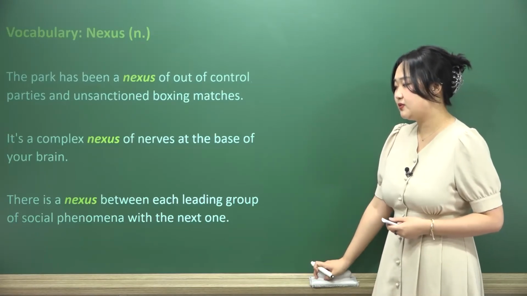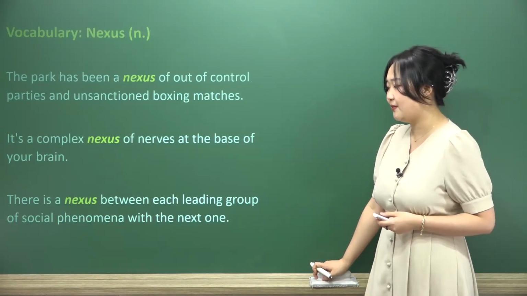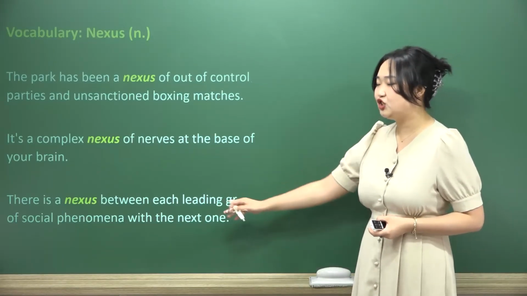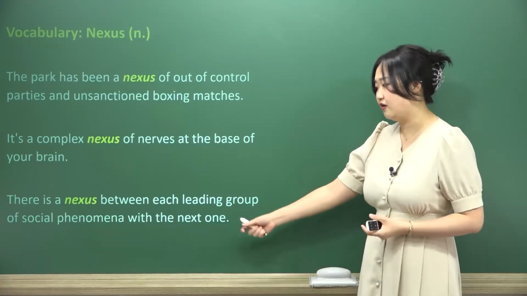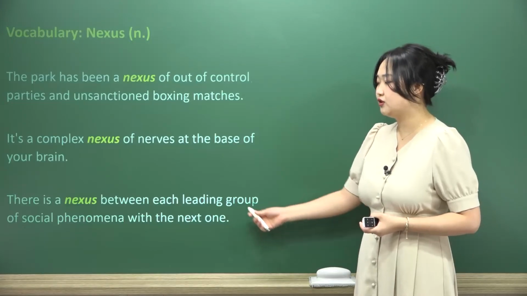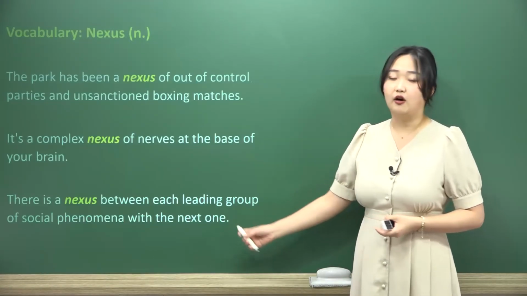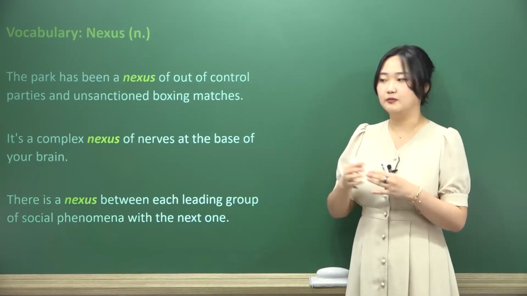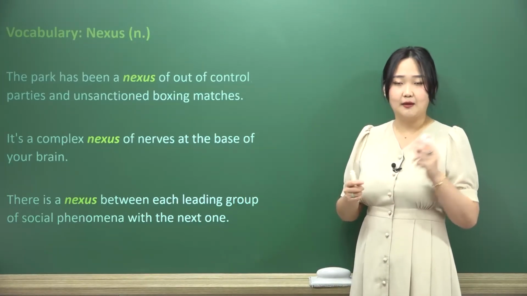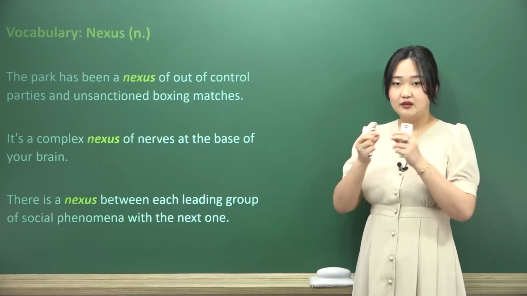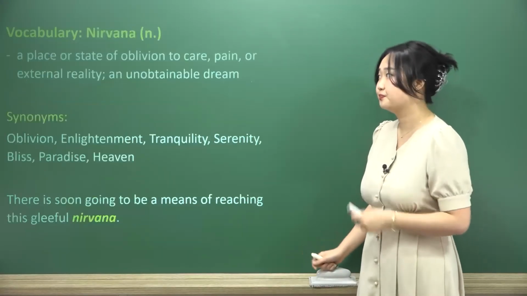There is a nexus between each leading group of social phenomena with the next one. There is a chain, there is a continuation, there is a lead-on of connections from one to the next to the next. There are connective bits in between. And so nexus, again, is that little tie that combines one side with another side, the point where they meet.